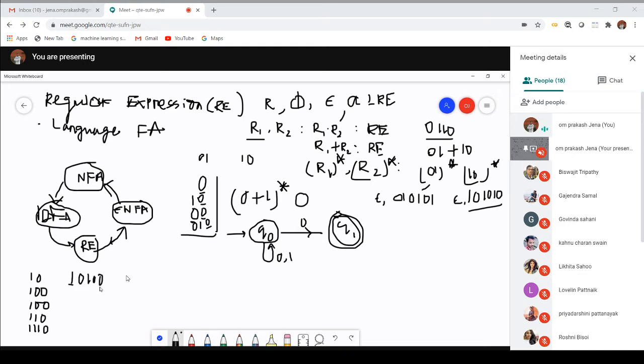But these should be starting with 1 and ending with 0. Okay, so how to construct this machine?